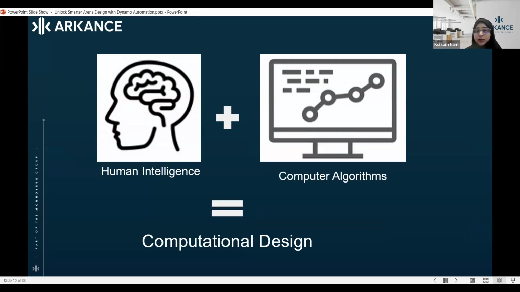It means we are using a human mind as well as computer algorithms or programming, or you can say adaptation or visualization by the computer. That is called computational design. In layman terms, you are using a person as well as computer knowledge or computer language to make your design more readable or designable.